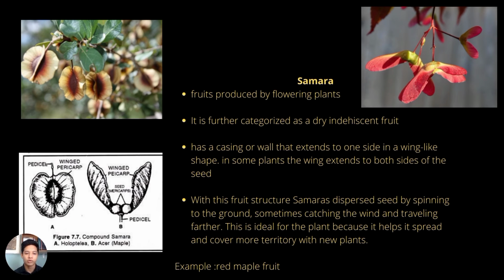Samara is a fruit produced by a flowering plant. It is further categorized as a dry indehiscent fruit. Samara has a casing or wall that extends to one side in a wing-like shape. In some plants, the wing extends to both sides of the seed. In this fruit structure, samara disperses seed by spinning to the ground, sometimes catching the wind and traveling further. This is ideal for the plant because it helps it spread and cover more territory with new plants. Example is red maple fruit.